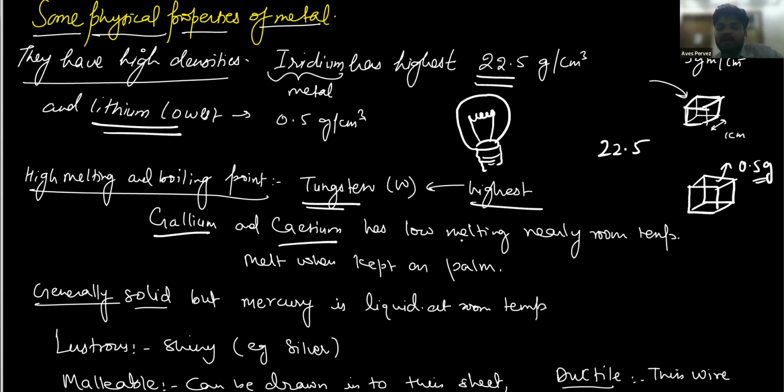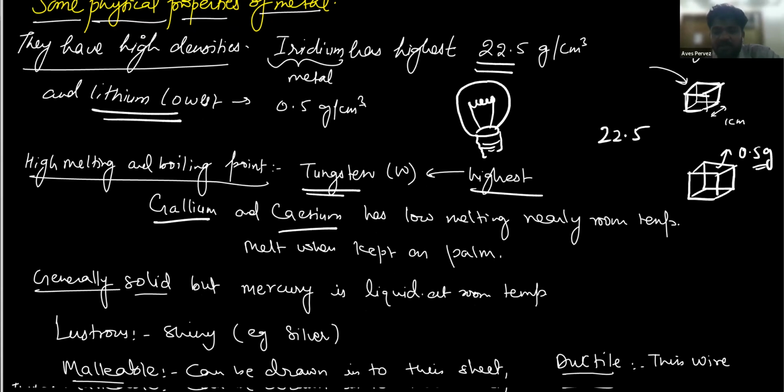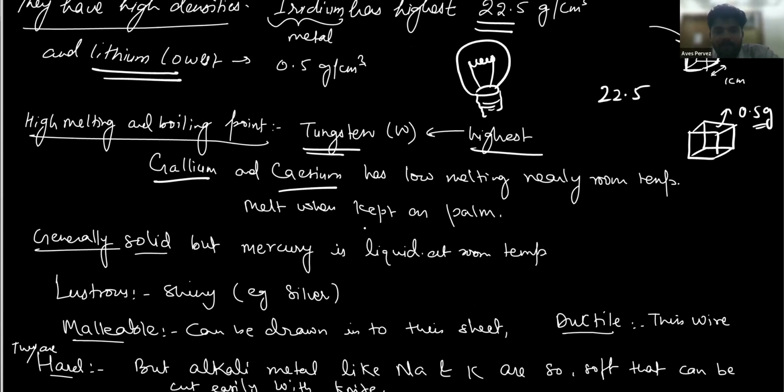We can simply say that mercury is another metal that is liquid at room temperature. Metals are generally solids, but mercury is liquid at room temperature. Mercury is the only metal that is liquid at room temperature. Metals are generally shiny. For example, silver. Silver is the most shiny metal.